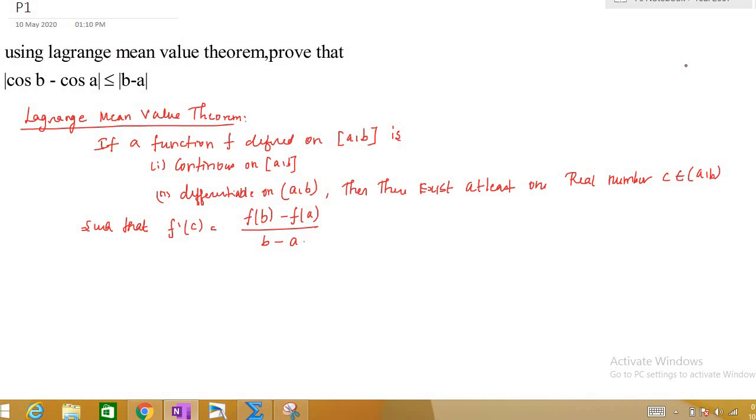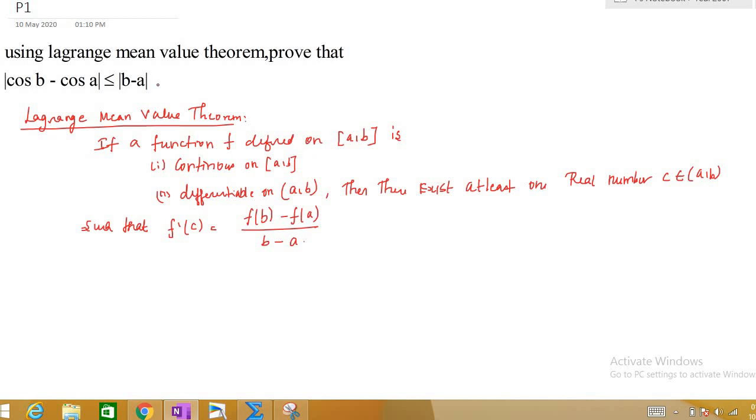So before watching this video, in the description I will give the link for Lagrange mean value theorem. You go through that video, then only you will understand this geometrically, right? So don't think I'm not explaining this. I have already explained it several times. So in the description I will provide the link. You go through that link and then you come back to this video, right?